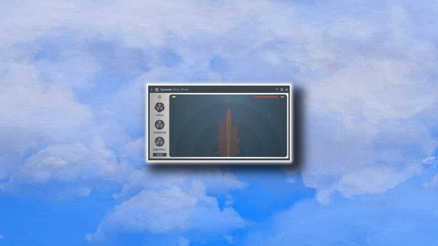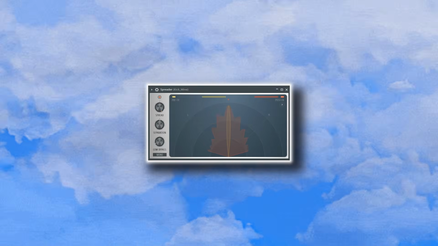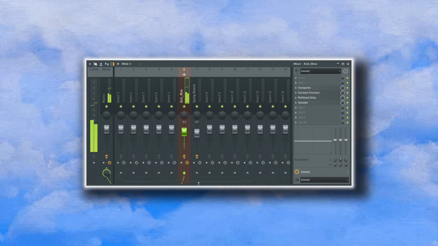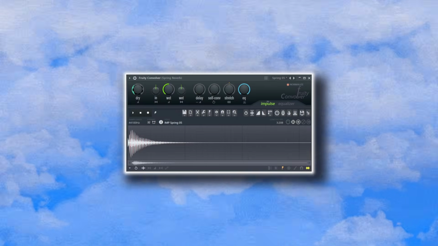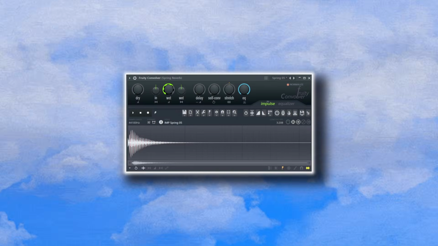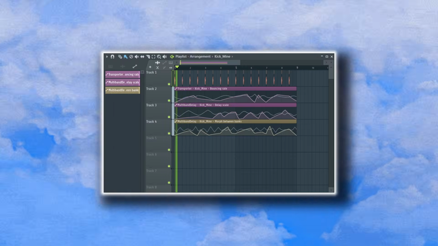Now add a spreader for some stereo imaging. The final step is adding a convolver reverb as a send. I really enjoy the Spring Reverb 5 preset. Turn the dry signal all the way down and have a listen.